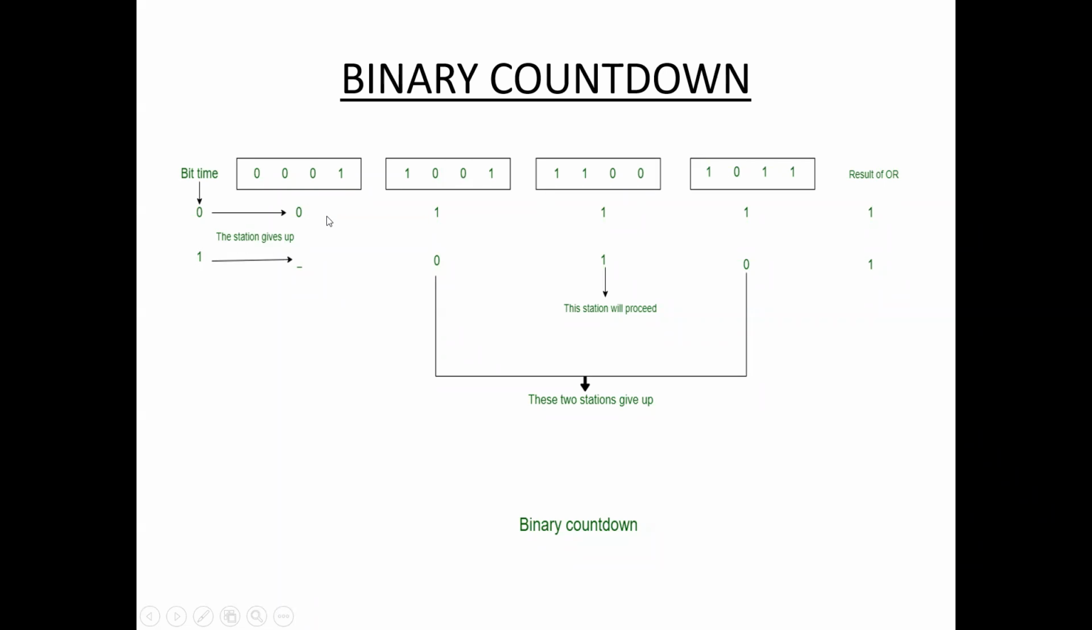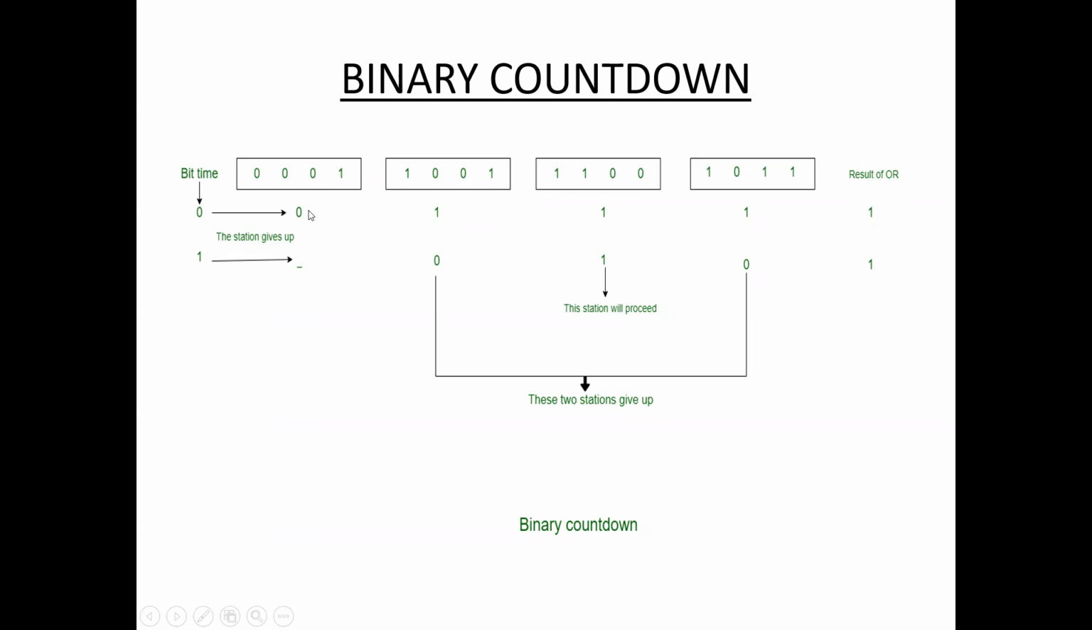So we perform the OR operation: 0, 1, 1, 1, 1, 1, 1, 1, 1. So the result of the OR operation of the first bits is 1. Next, the second bit. First we perform the OR operation by taking the first bits, that is the MSB: 0, 1, 1, 1. So the result is 1. Whenever there is a 1 in the MSB, those have the highest priority.